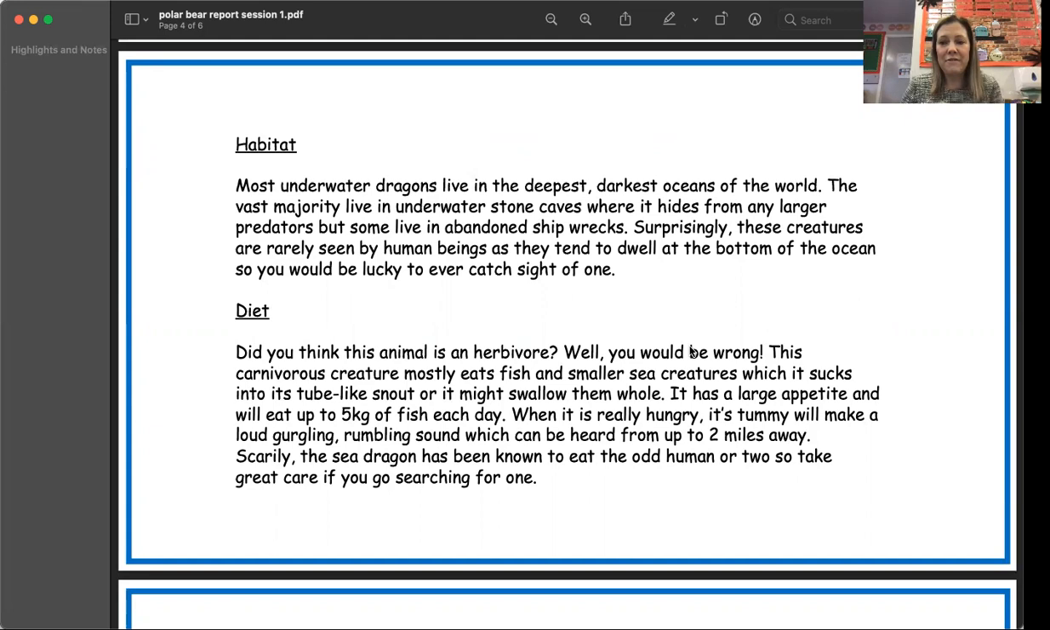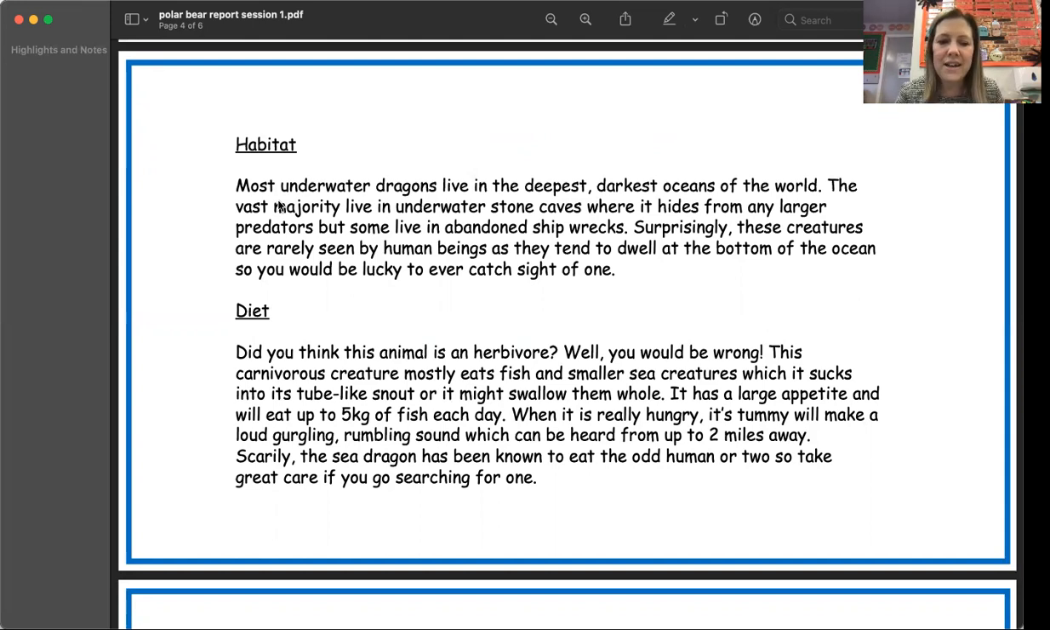Okay, so the very first word is a generalizer, isn't it? Because it's not saying just underwater dragons live in the deepest, darkest oceans of the world. It's saying most underwater dragons. So we're making that more of a fact, because we can't say that every single underwater dragon in the whole wide world would do that, because we don't know for certain, do we? And we've got to make sure that we're being factual when we're writing our non-chronological report. So we've put most underwater dragons live in the deepest, darkest oceans of the world.